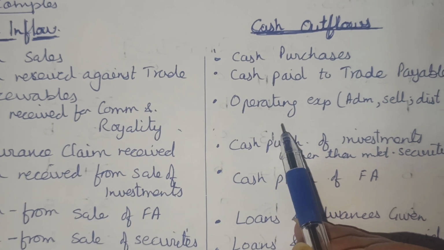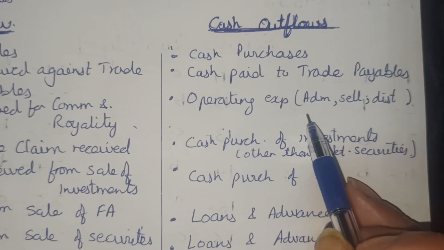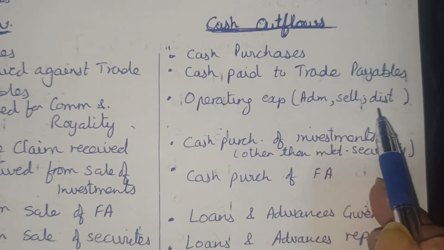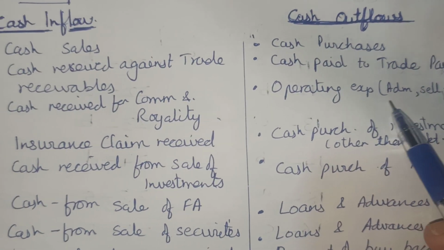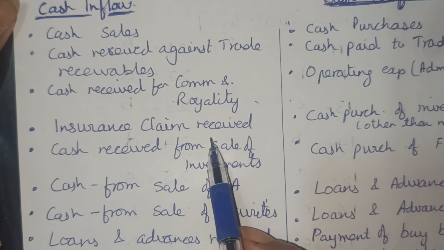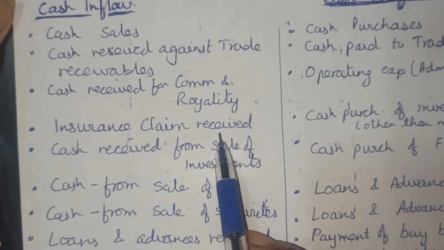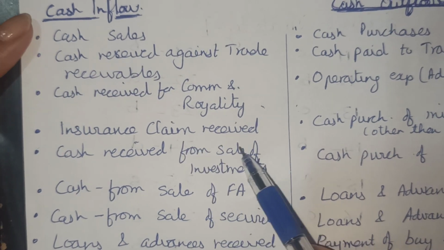And then operating expenses, any type of operating expenses, whether they are administrative, selling or distribution expenses, they will be cash outflows. Then insurance claim received. Whenever we receive a claim, it is inflow of cash. That is inflow. I'll just take the inflows first.